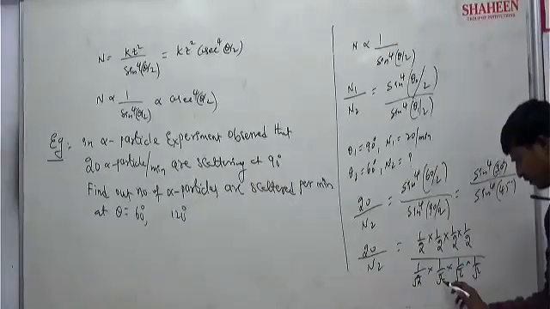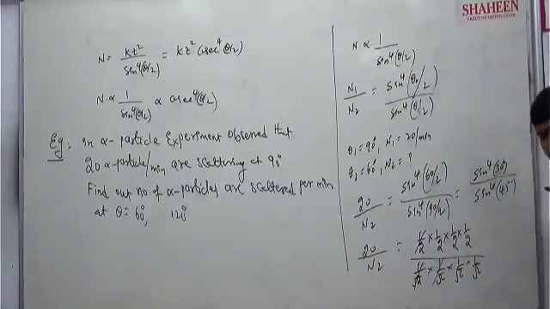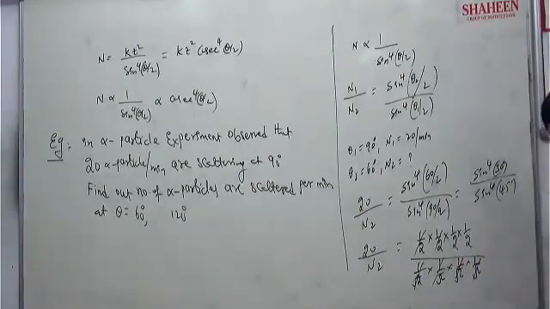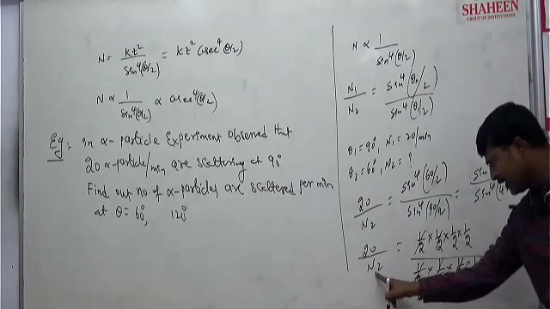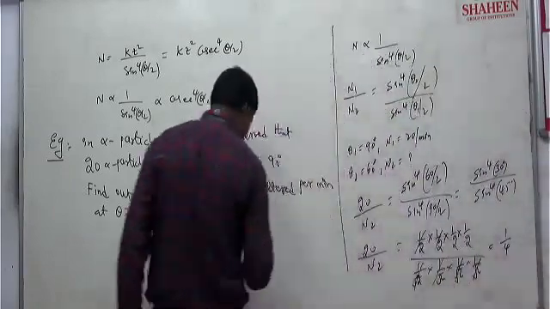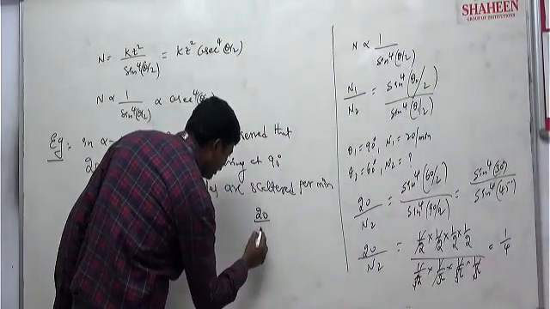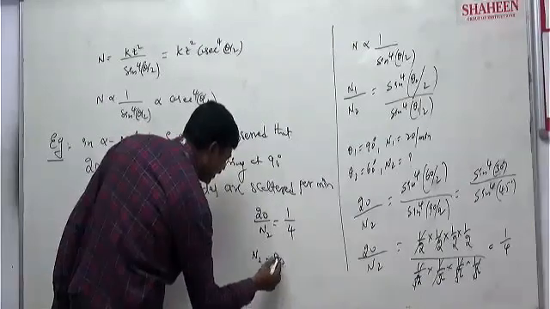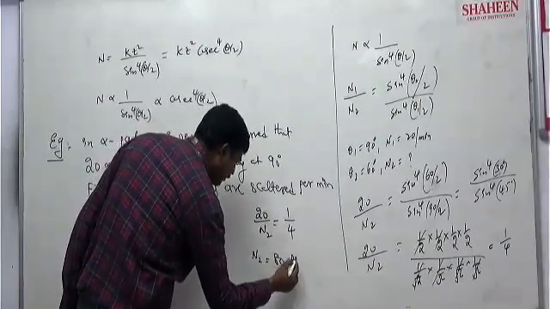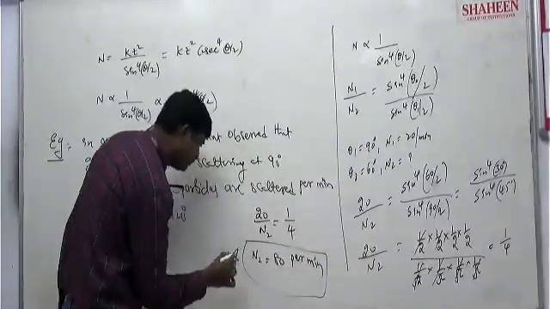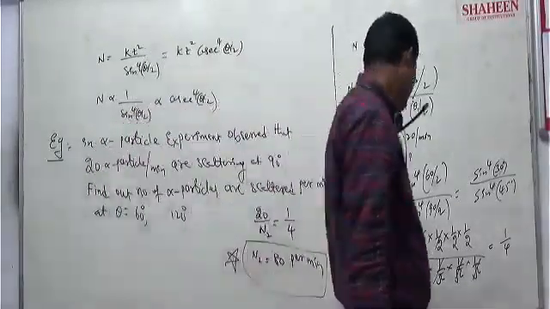So can I cancel now? 1 by root 2 into 1 by root 2 is nothing but 1 by 2 only. Then again 1 by root 2, 1 by root 2, again 1 by 2. So overall it becomes how much? 1 by 4. So 20 by N2 is equal to 1 upon 4. Then if you cross multiply, N2 will be 80. 80 per minute. This is the answer. Clear? 80 per minute.